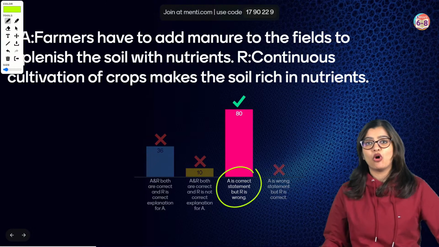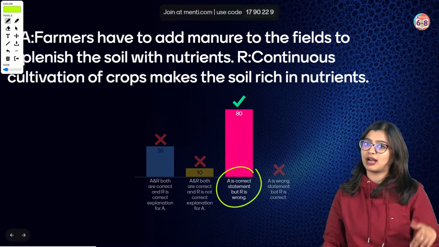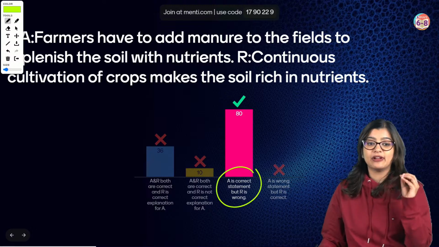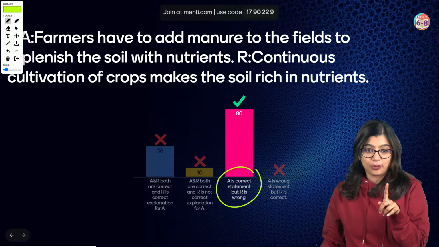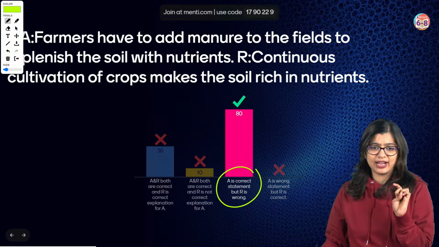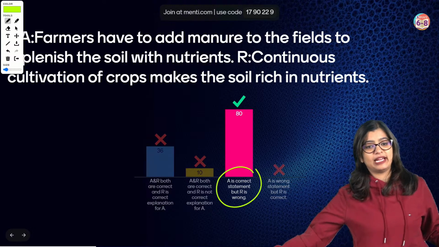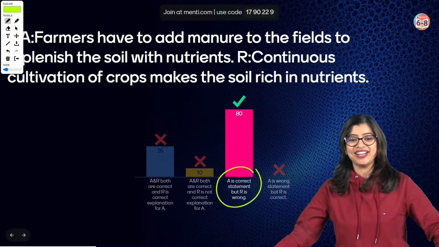Those of you who said, ma'am, the more and more crops I grow, the more and more nutrients will come to the soil, no, it will lose its fertility. Yes, very good, Shrija. Very good, Prabhakar. Very good. Ma'am, 50 likes completed. Amazing. 50 more to go, right?